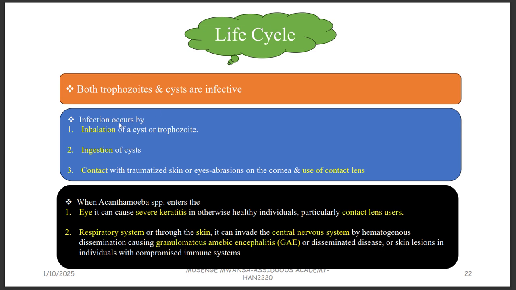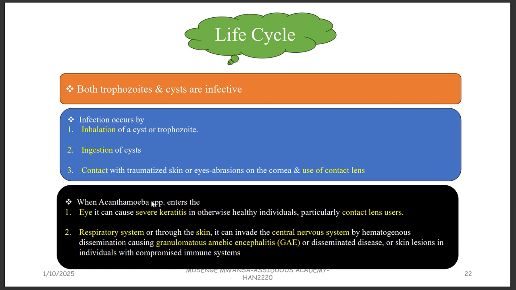And then infection can occur if you inhale either the cyst or the trophozoite, or you ingest the cyst through food, or through contaminated, traumatized skin or eyes, abrasion of the cornea. Because we said that Acanthamoeba is going to cause chronic keratitis, like there is inflammation of the cornea. So there are some people who use contact lenses which have been contaminated, and because of those they can contaminate your eyes, and then you get the infection.